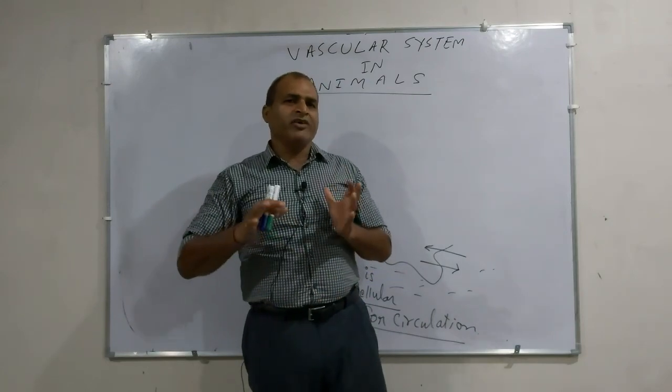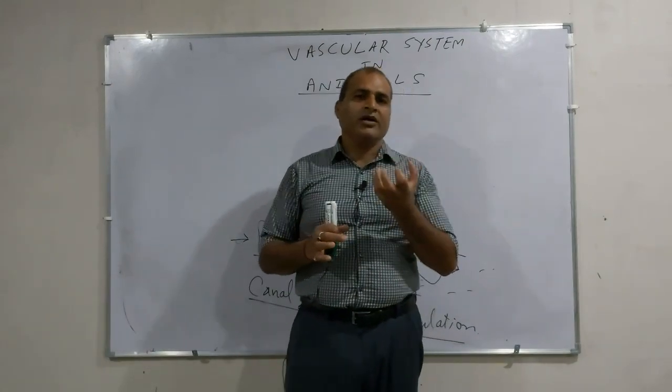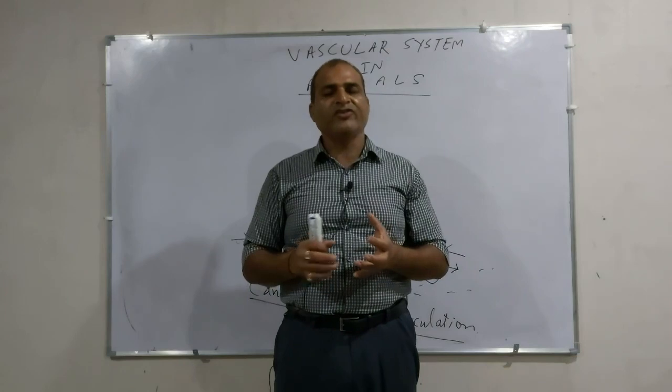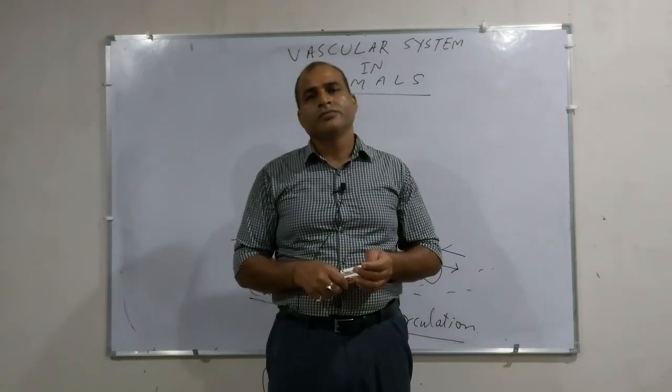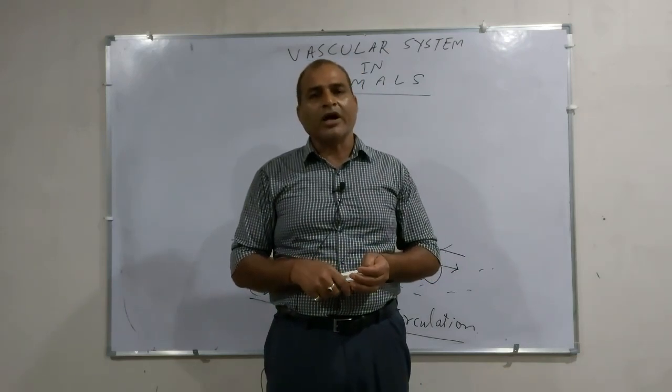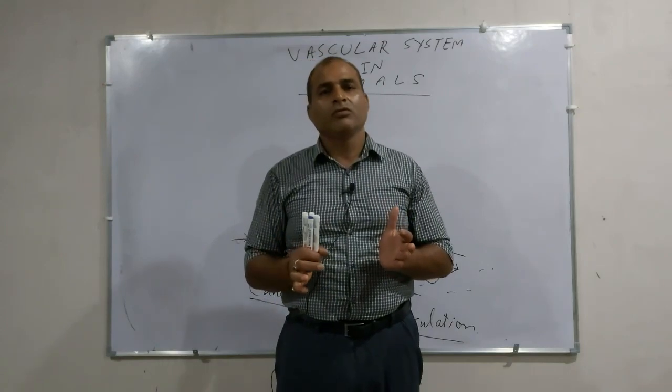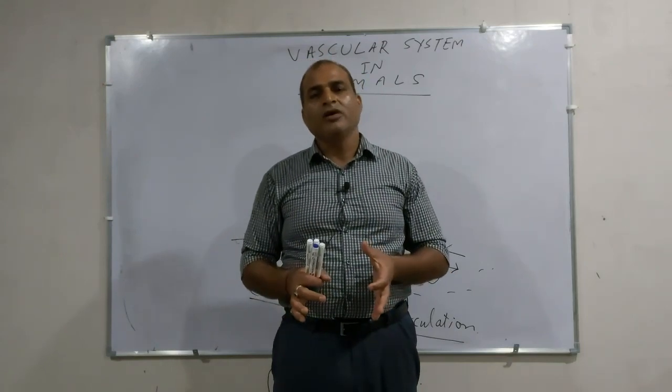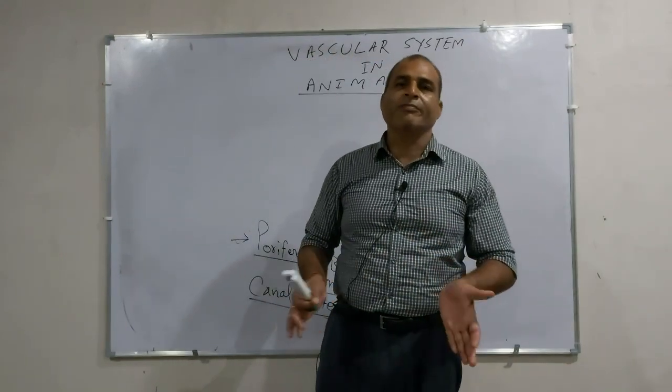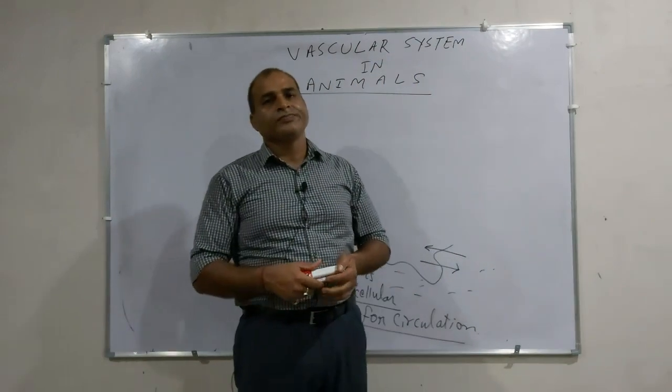As the body is very simple from the organization point of view, the canal system is responsible for this purpose. There is no circulatory system found separately in these animals.